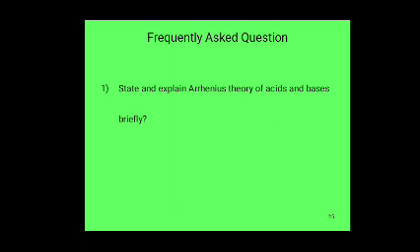Arrhenius acid: what is an acid? A substance that produces H+ ions in aqueous solution, like HCl. What is a base? A substance that dissociates to give OH- ions in aqueous solution is called a base, like NaOH. What is neutralization? The reaction between an acid and a base to form salt and water. HCl plus NaOH forms NaCl plus H2O.